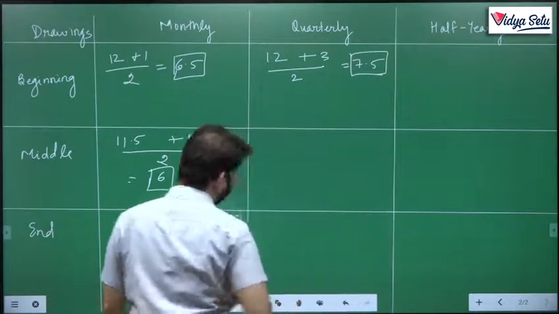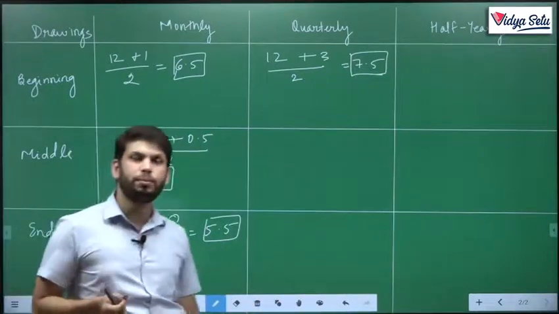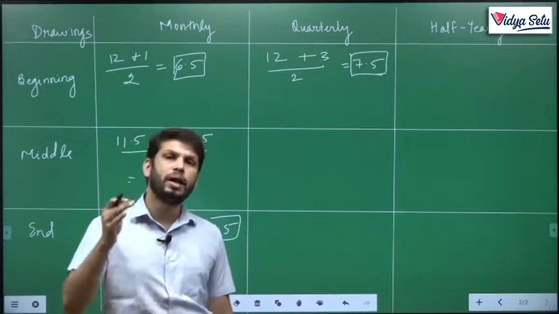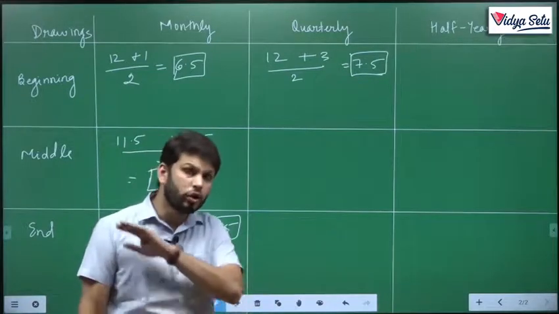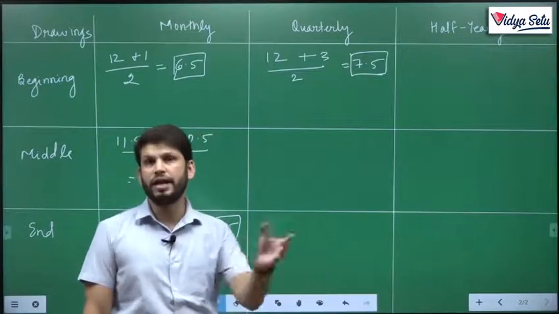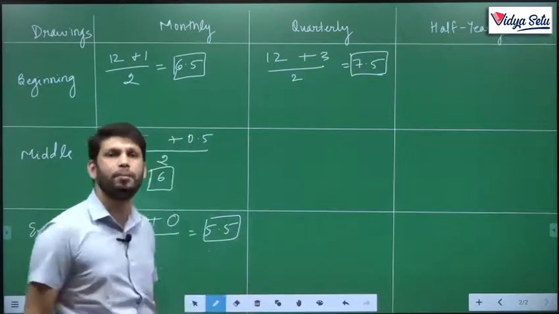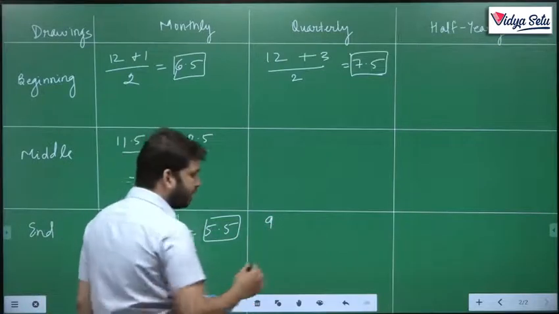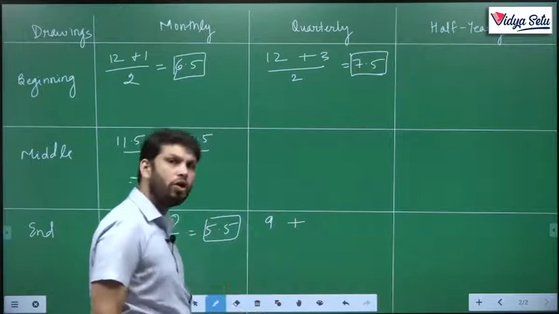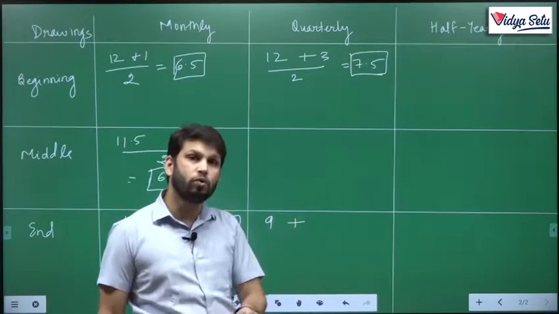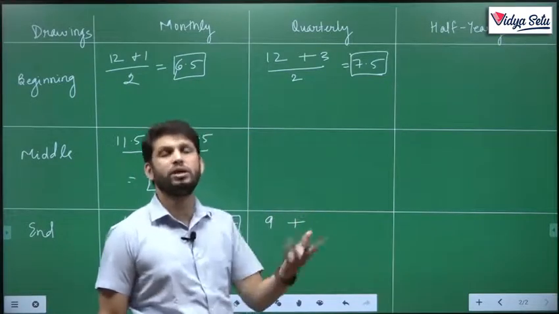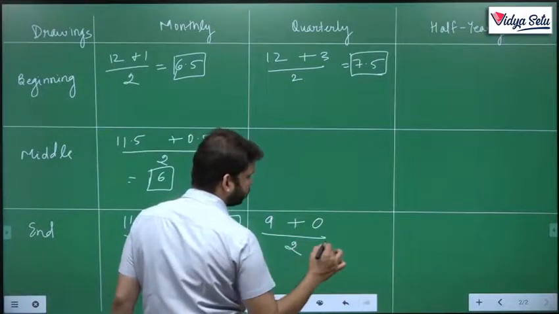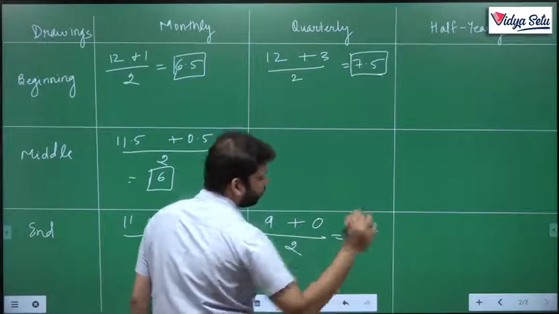Let's see, end of the quarter, the person is withdrawing. So the first money he must have withdrawn after the end of the first quarter. The first quarter, April, May, June, ends on 30th June. So he did not use the money for the entire first quarter. That means he must have used the money for 9 months. The last money he must have withdrawn on the last day of the last quarter, which is 31st March. So he used it for 0 days, upon 2, 4.5.